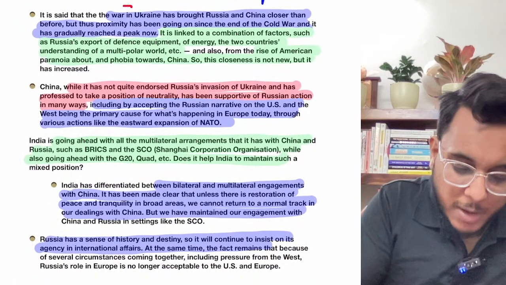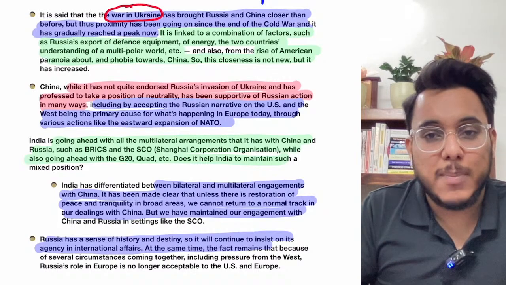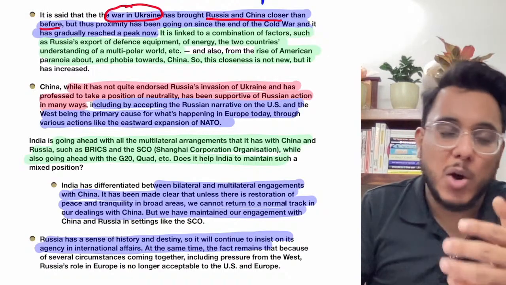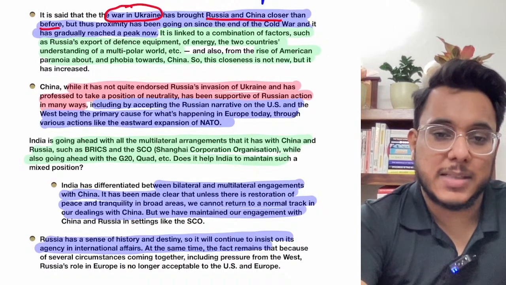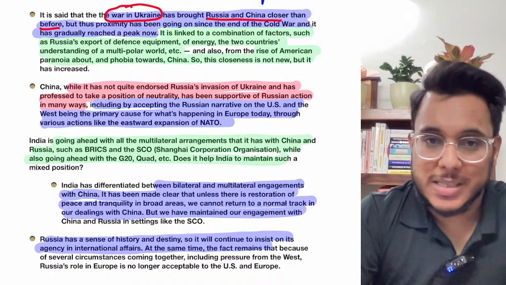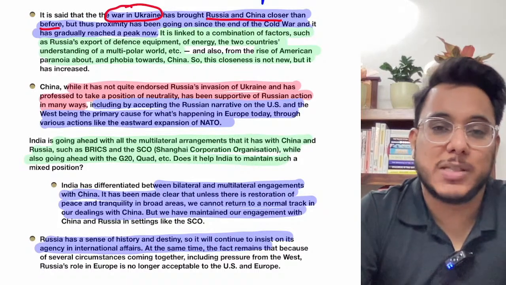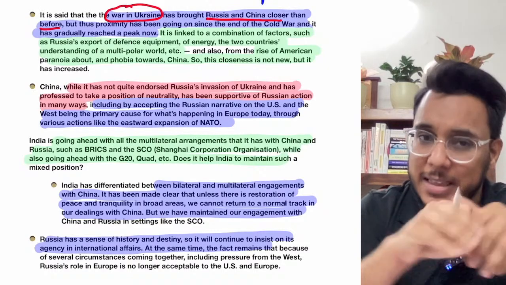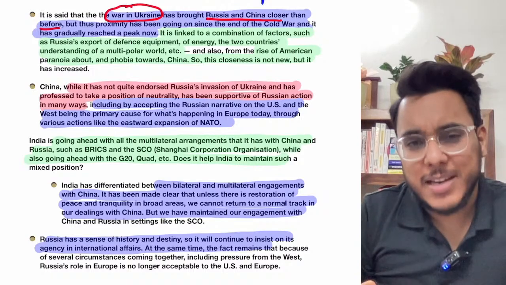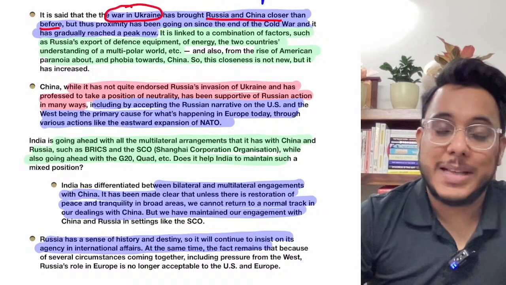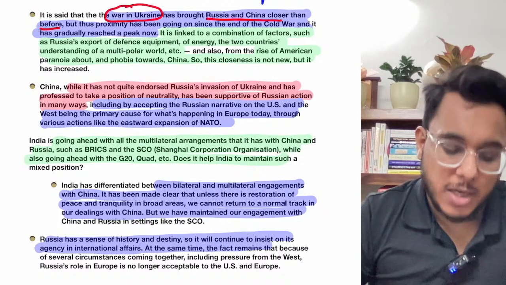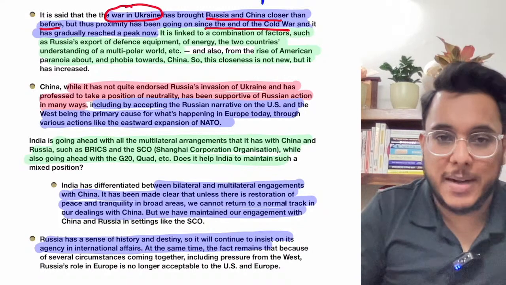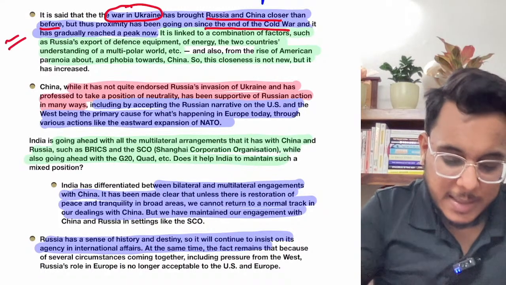Now, right now, as the war in Ukraine is going on, it has been said multiple times that Russia and China have come closer because of this war. Because China considers the USA as its adversary, and Russia also considers the USA as its adversary. Both consider the USA their adversary, and therefore they have come together. But we need to understand that this is not something new. It is going on since the end of the Cold War, since 1991.